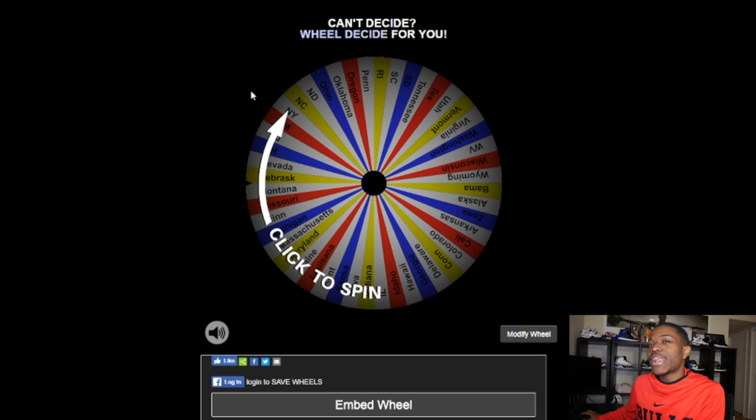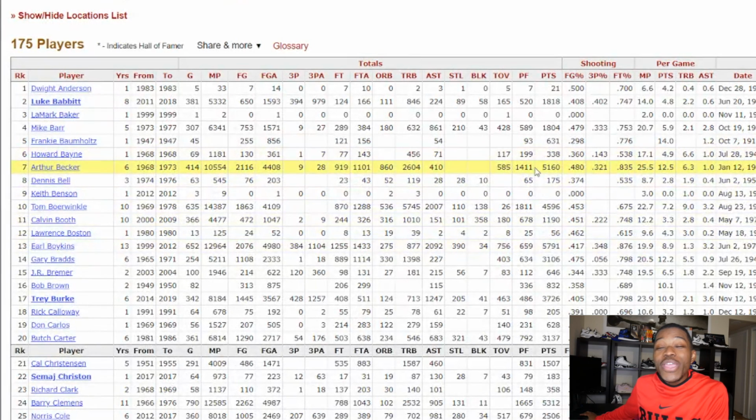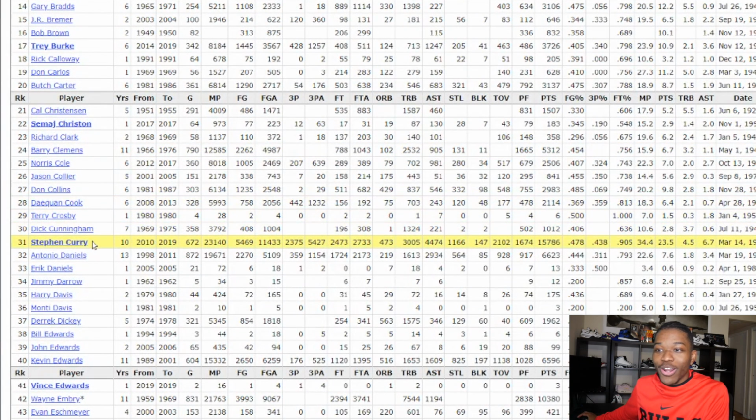And then we're going to make it a little bit more interesting when we get to this wheel, which has random and I pick. So if we spin this wheel, we get Ohio and we get I pick. Oh yeah, I'm picking LeBron. But if we get random, we go to this list of every NBA player in the history of the NBA to be born in the state of Ohio, and we have to randomly get someone.